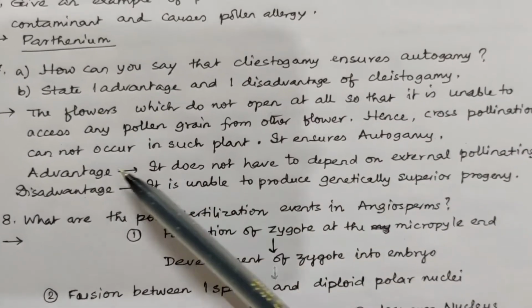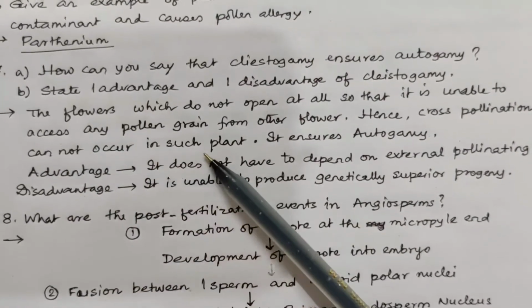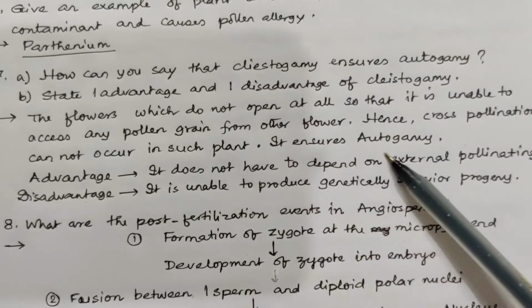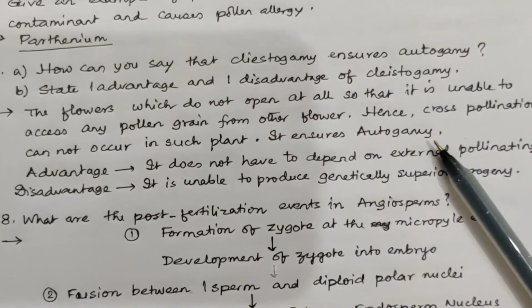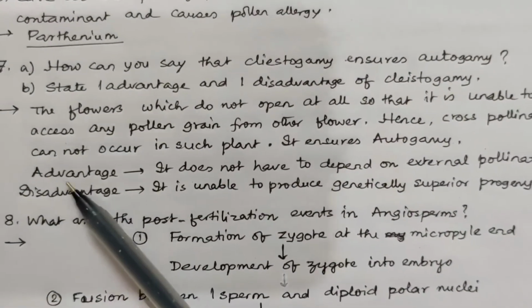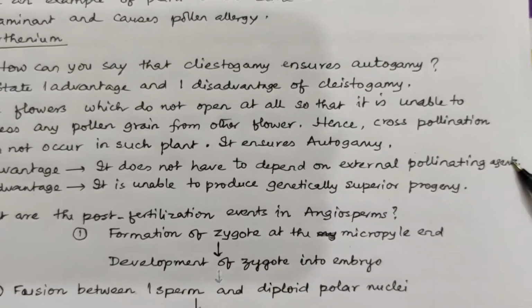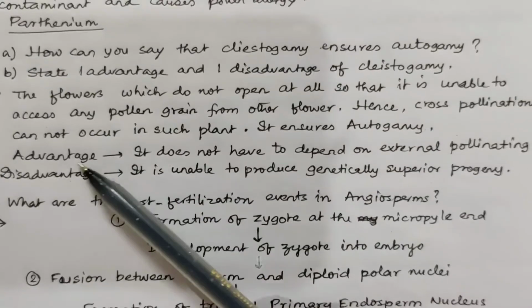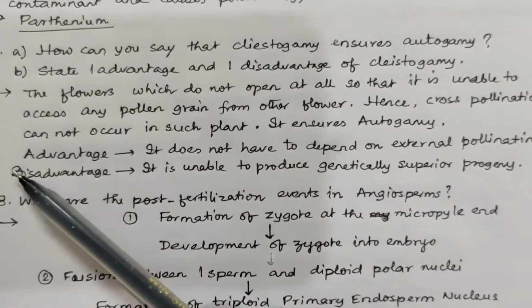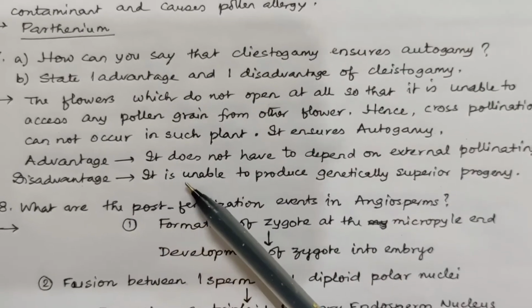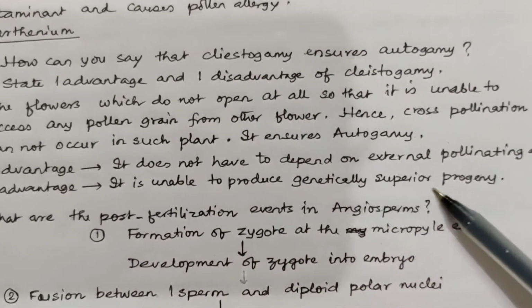Hence, cross-pollination cannot occur in such plants. This phenomenon ensures autogamy. Advantage. It does not have to depend on external pollinating agents. They are self-sufficient. And disadvantage is, since variation does not occur, it is unable to produce genetically superior progeny.